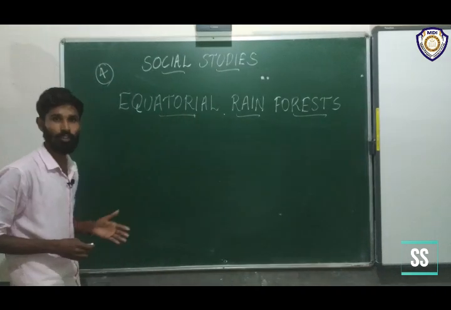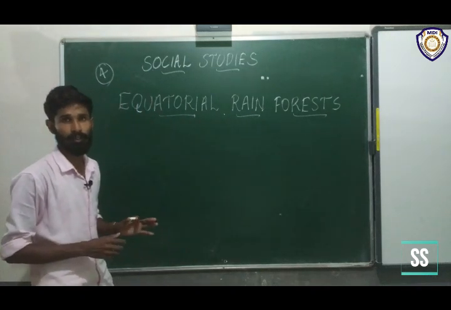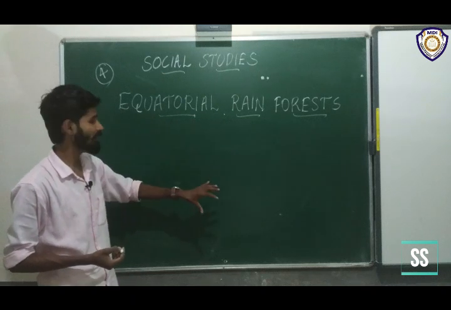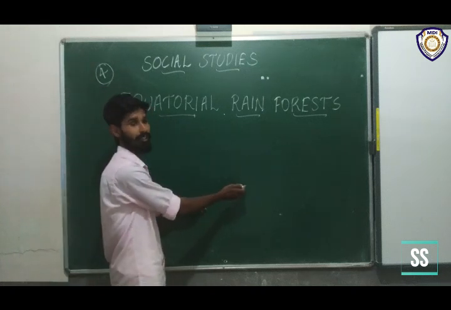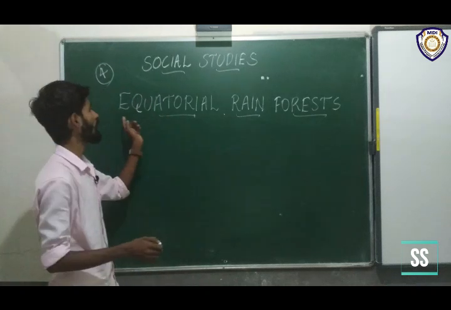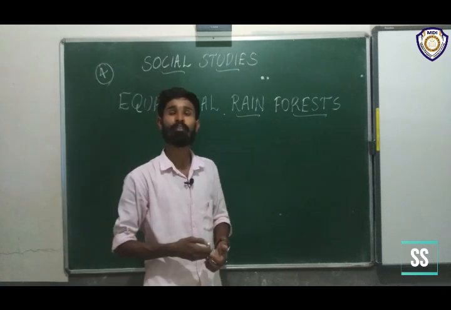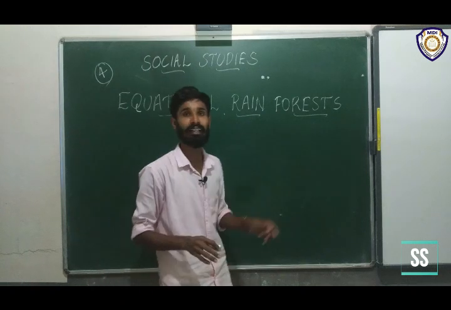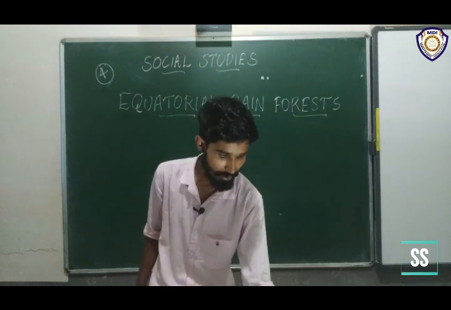Did you clear the name of our chapter? Equatorial rain forest. Equatorial means it lies beside the equator, above and below it, as we discussed earlier. That area is called the torrid zone. The forest present in the torrid zone is called equatorial rain forest. Rain forest means that at the time of evening there is heavy rain. That's why it's called rain forest. Understand? Then we can go to the chapter.